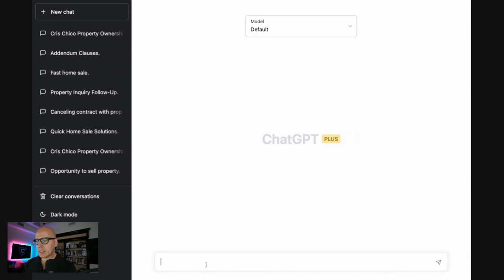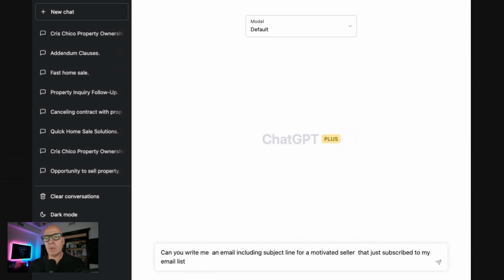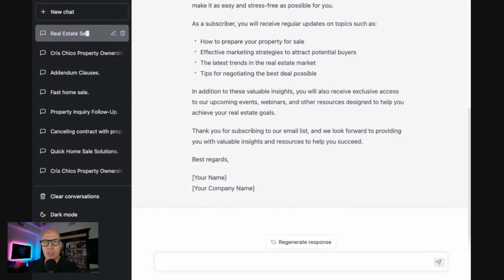In this example, I'm going to paste a comment here that says, can you write me an email, including subject line, for a motivated seller that just subscribed to my email list? This is an example of how to do it incorrectly. When I type that into ChatGPT or the machine, here's what I get. Just some generic BS.